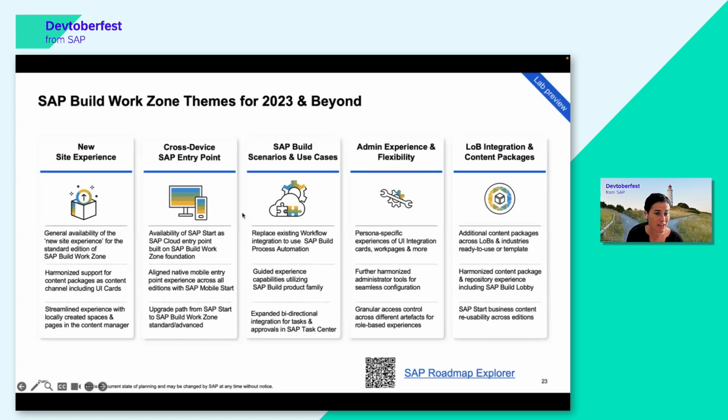I mentioned SAP Start already as our newest member of the WorkZone family. And also there's this native mobile entry with SAP Mobile Start. Maybe you heard about that as well. So from your mobile phone, you have this native application that allows you to enter your SAP universe, so to say. We're working on also more build scenarios and use cases.